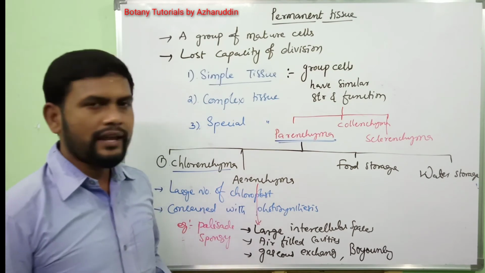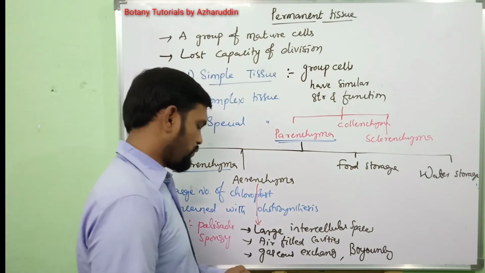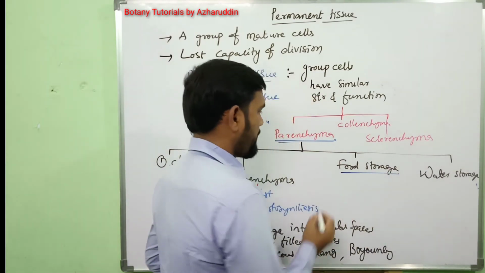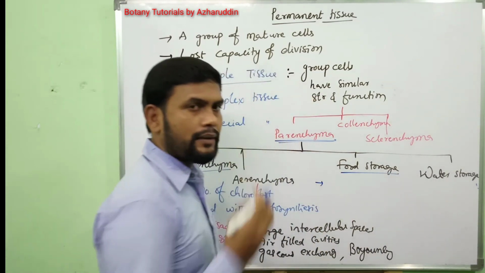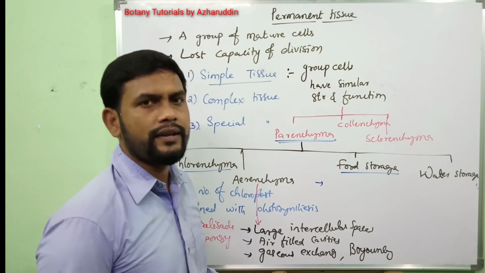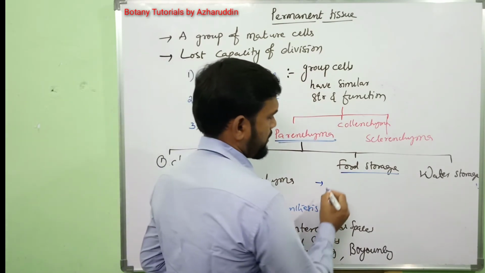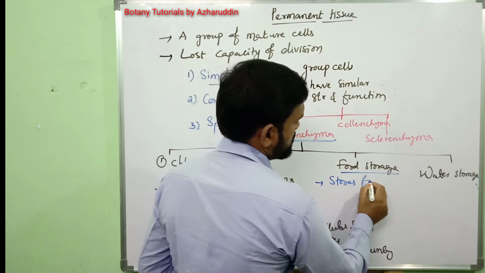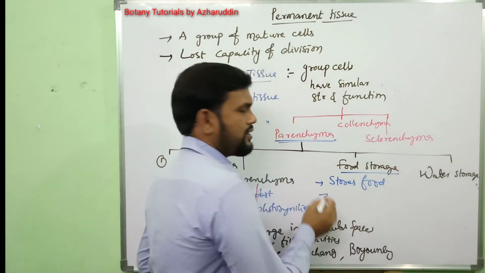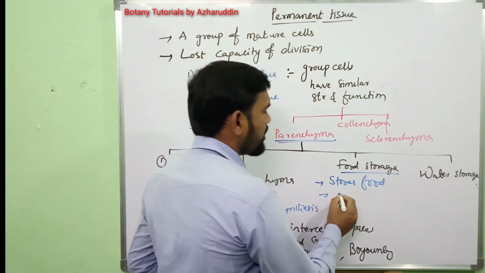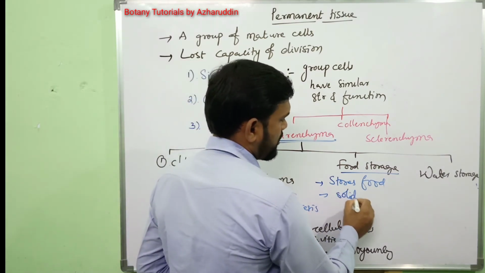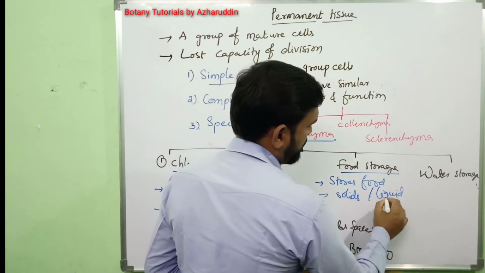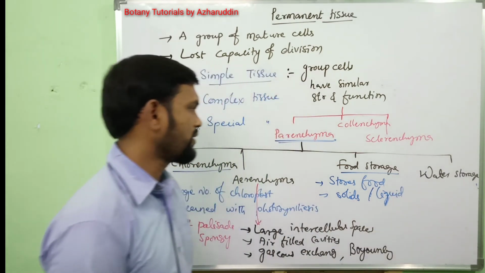Next, coming to food storage parenchyma. The parenchyma which stores food material is known as food storage parenchyma. It is stored in the form of solid or liquid.